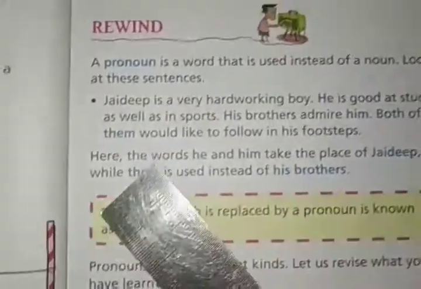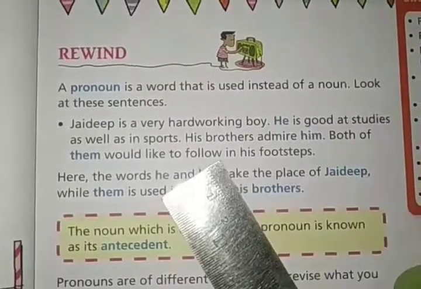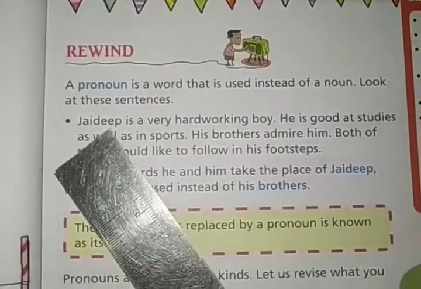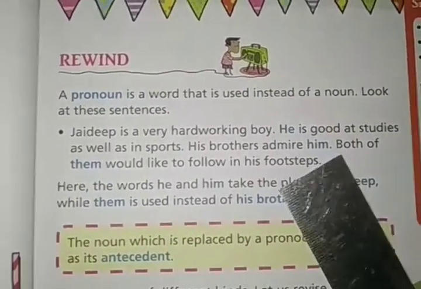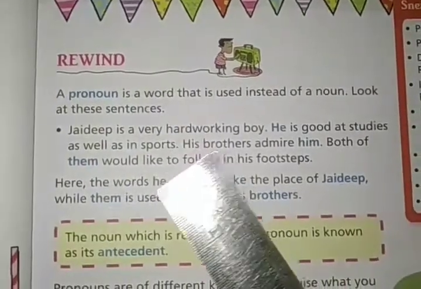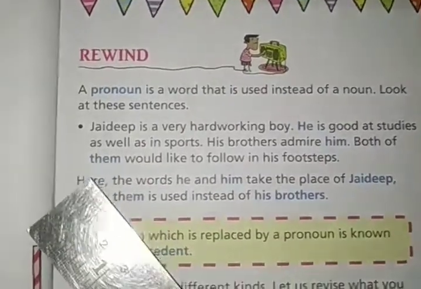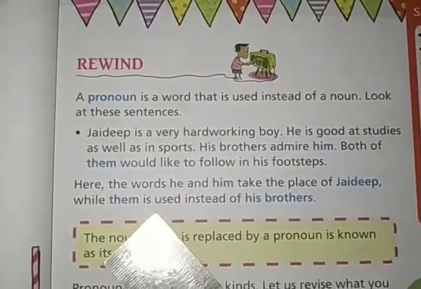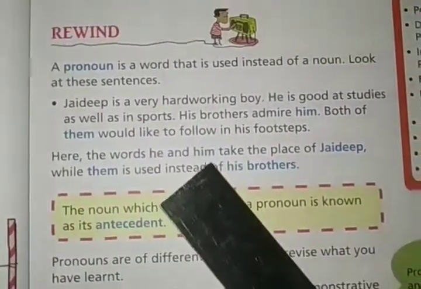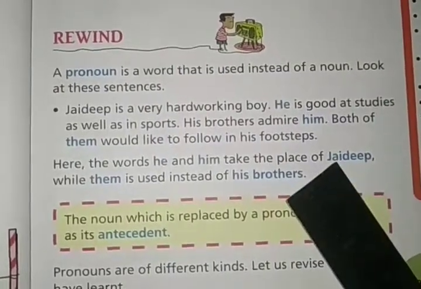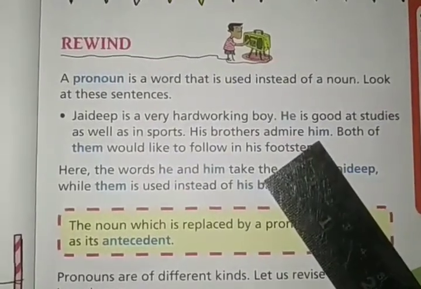So these types of words which are used in place of a noun, like for the noun Jaideep, they have used he, his, him. For the noun brothers, his brothers, they have used them. So these types of words which are used instead of a noun are called pronouns. Here the words he and him take the place of Jaideep.